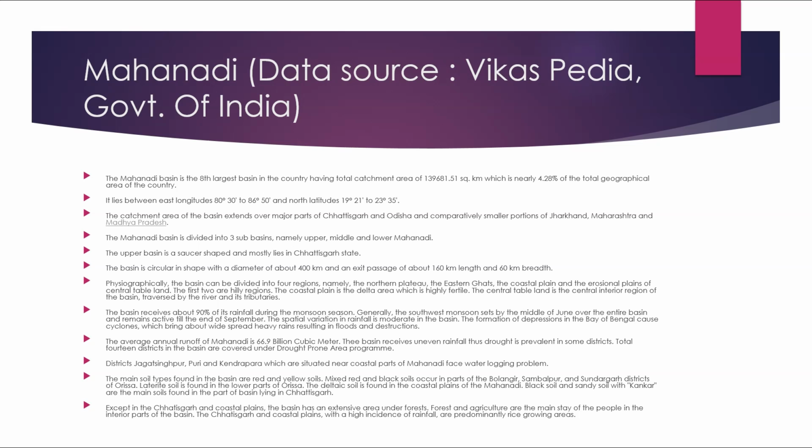The main soil types found in the basin are red and yellow soils. Mixed red and black soils occur in parts of Bolangir, Sambalpur and Sundargarh districts of Odisha. Laterite soil is found in the lower part of Odisha. The deltaic soil is found in the coastal plains of Mahanadi. Black soil and sandy soil with kankar are the main soils found in the part of the basin lying in Chhattisgarh.